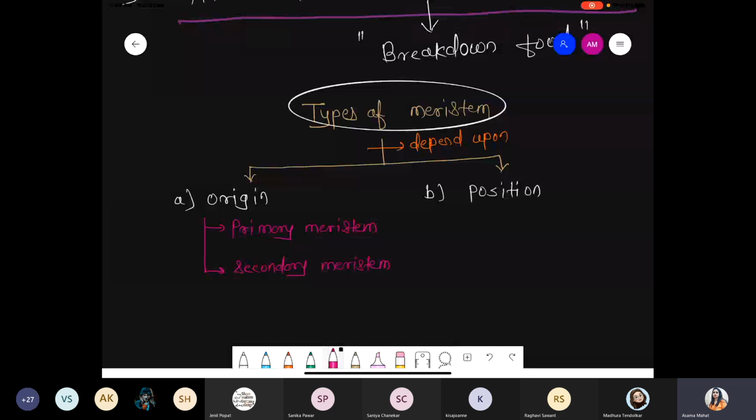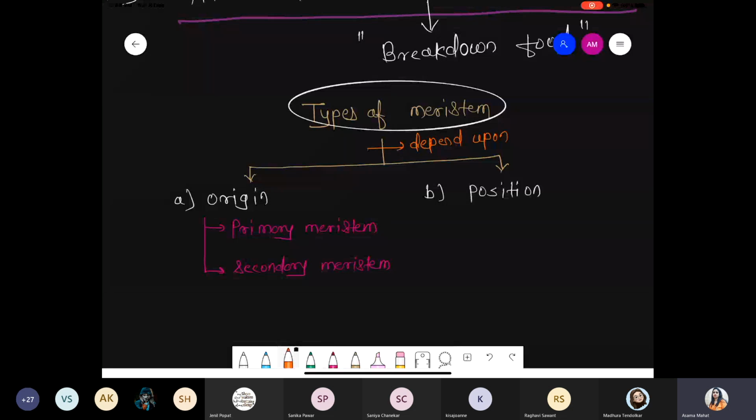Yes Rishikesh. Okay. I'm not erasing this part, I kept it as it is. If I erase, then everything is gone. So on the basis of origin, primary meristem means they form first. We will discuss that part later, in the differentiation part. And secondary means they form later.